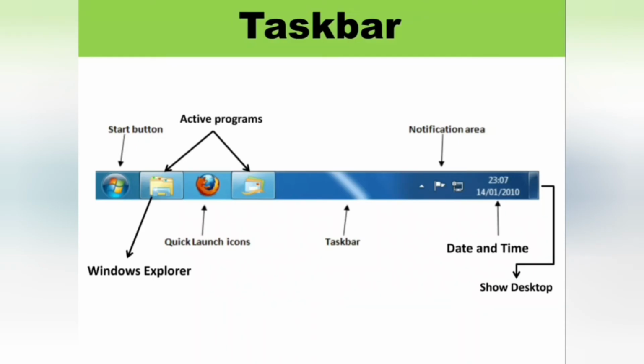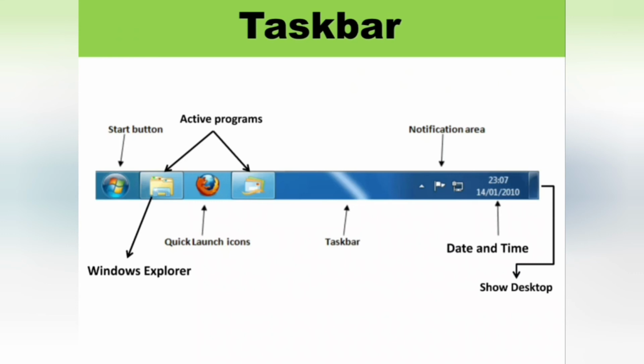Let's see the taskbar. The long bar present at the bottom of the desktop is called the taskbar. When we open a program or file, the program icon appears on the taskbar. Would you understand, children, what is meant by taskbar? The long bar present at the bottom of the desktop is called the taskbar.